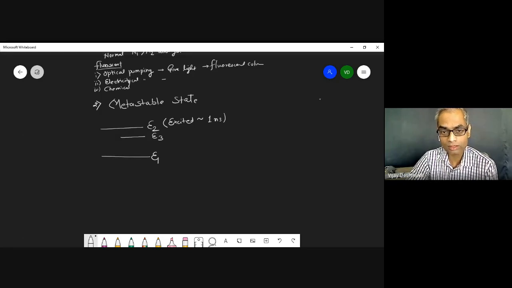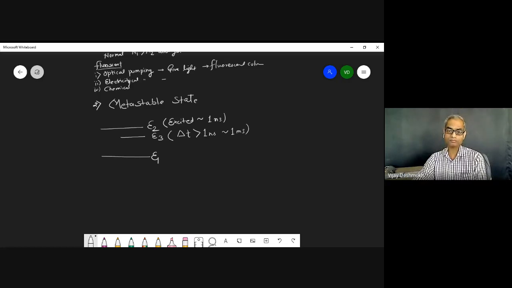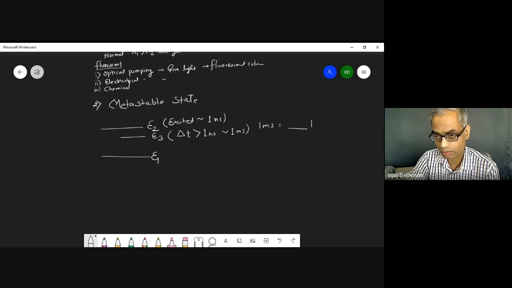Let us denote it by E3. The lifetime for this level is much larger, it could be like 1 millisecond. You should remember that 1 millisecond is larger than 1 nanosecond. So how many nanoseconds is 1 millisecond?